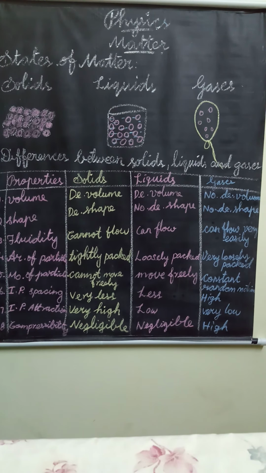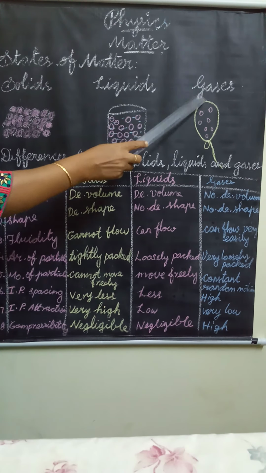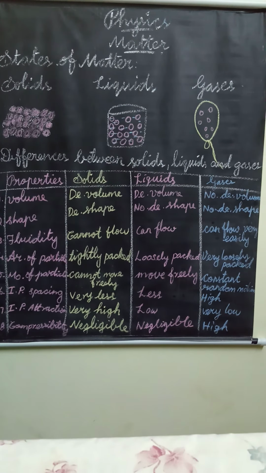According to the arrangement of particles in matter, the force of attraction between the particles, that means interparticle attraction, and the space between the particles, all matter is divided into three categories. What are they? Solids, liquids and gases.